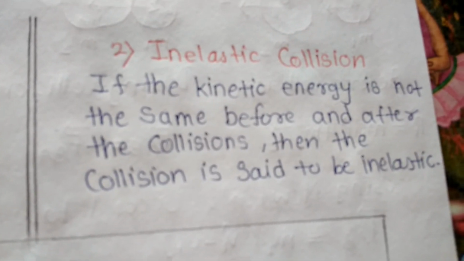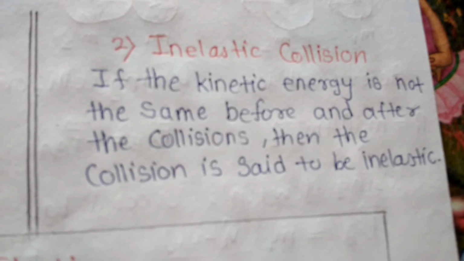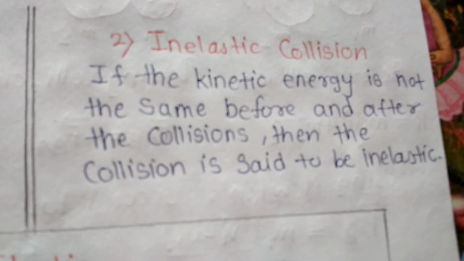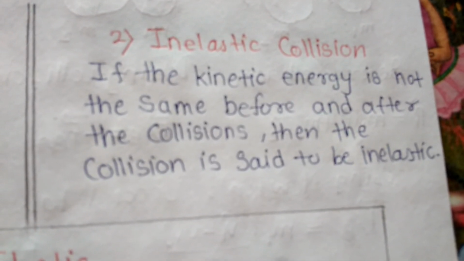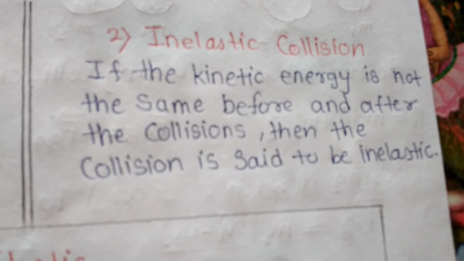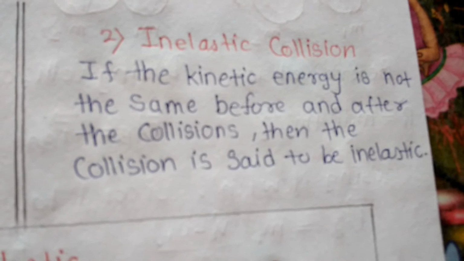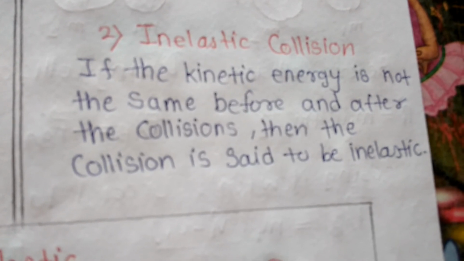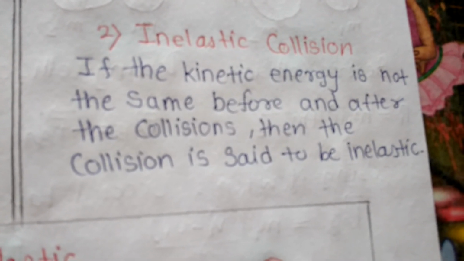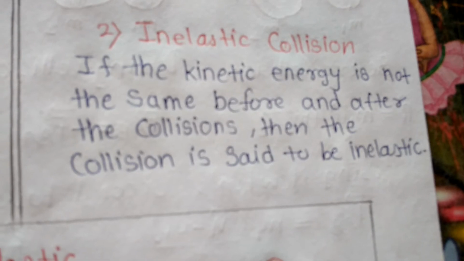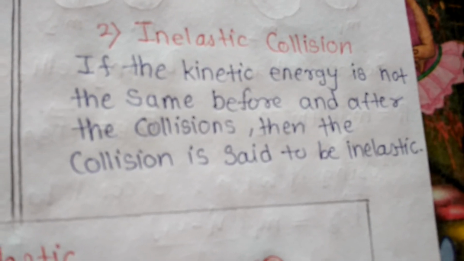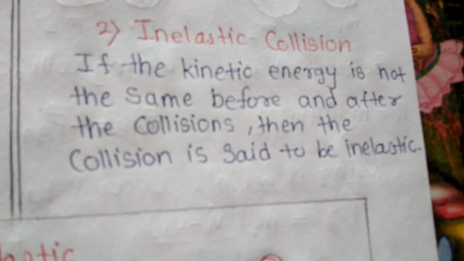In this collision, after the collision, the energy changes into other energies such as sound energy or thermal energy. It means the initial energy of the object is not the same after the collision. Hence, energy is not conserved. In collisions of macroscopic bodies, some kinetic energy is turned into vibrational energy of the atoms.